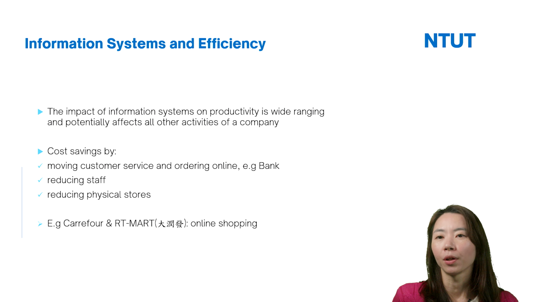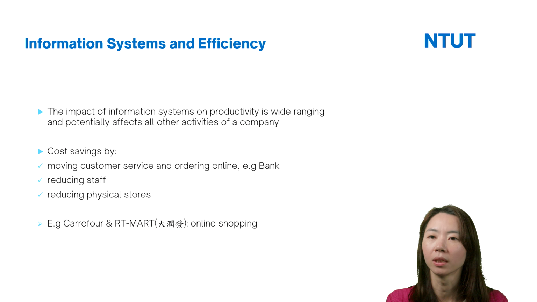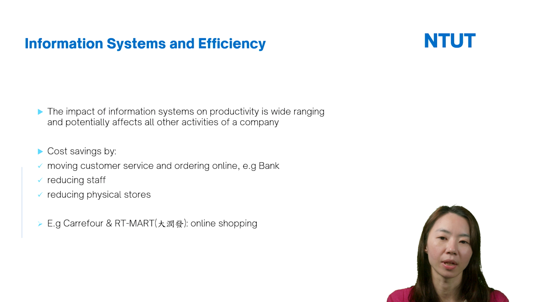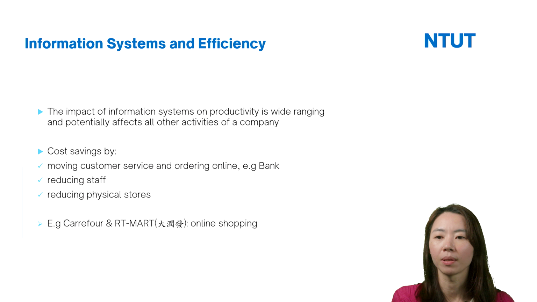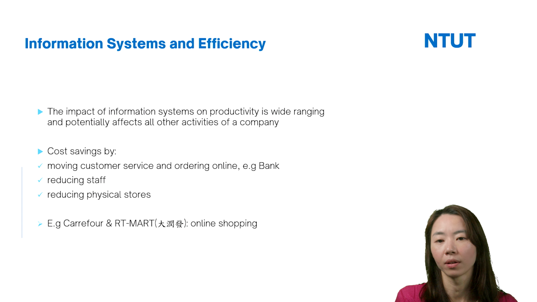So this is why it is said that the impact of IT systems on productivity is wide-ranging and potentially affects all other activities of the company. If the firms have appropriate or advanced IT systems, they can help firms achieve cost savings. For example, they can move customer service and orders online. Like a bank, now we can see that you don't need to go to the physical bank.